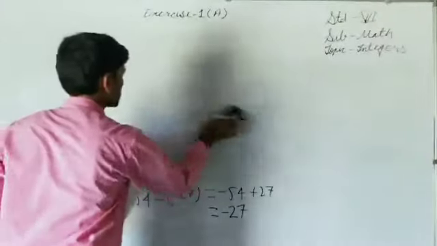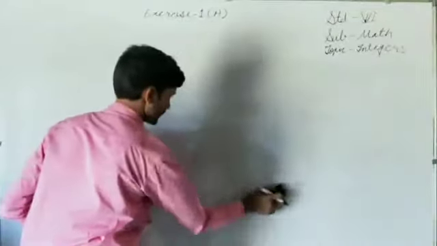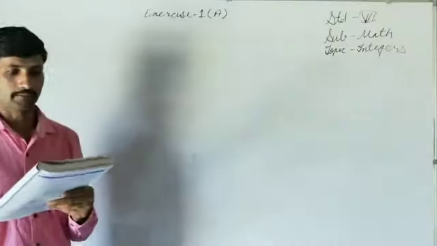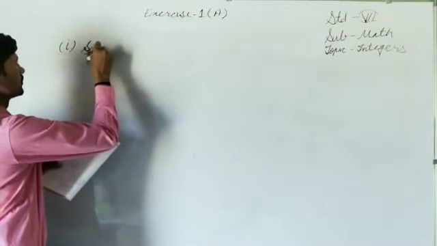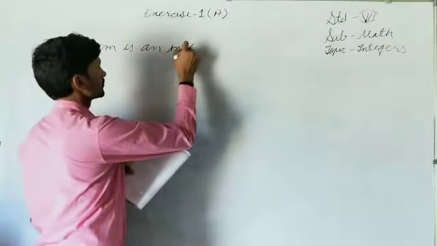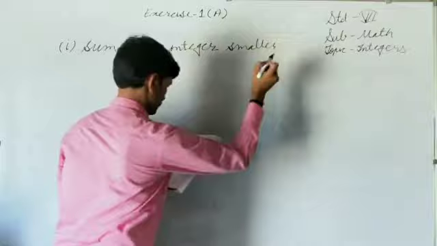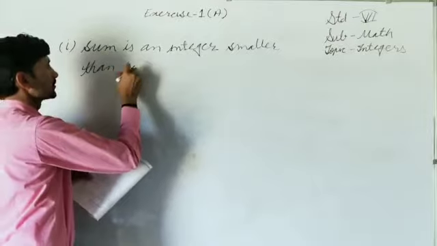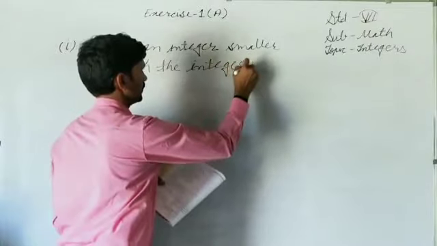Look at now question number 6. What is it? Question number 6 is what? Write a pair of integers whose sum is an integer smaller than both the integers. Smaller than both the integers.